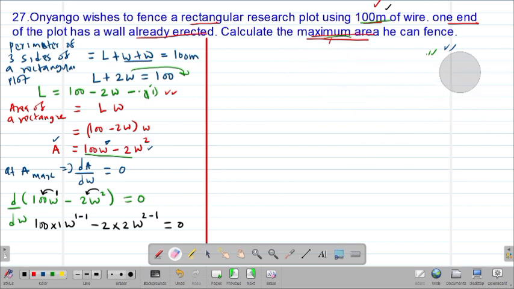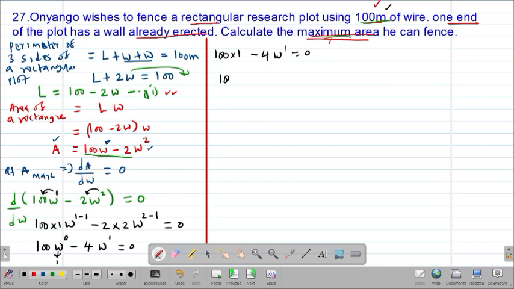So clearly, this is going to give us the following. This will be 100w power 1 minus 1, which is 0, minus 2 by 2, which is 4, then w power 2 minus 1, that is 1, equals 0. A number to the power of 0 gives us 1, so this is 100 multiplied by 1, which is w power 0, then minus 4w power 1 equals 0.